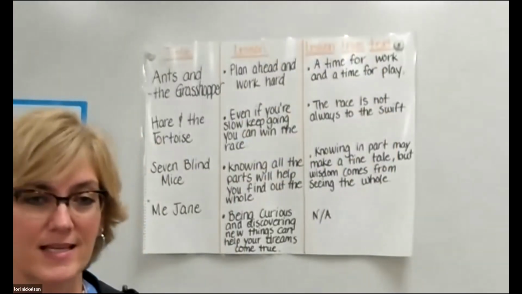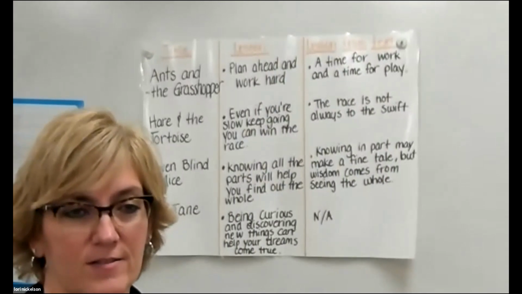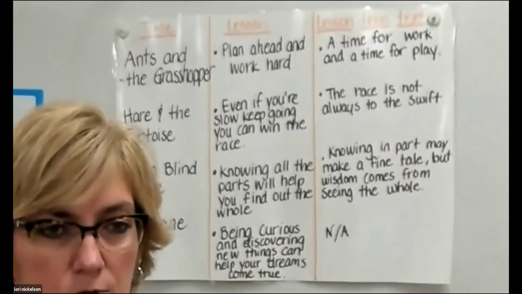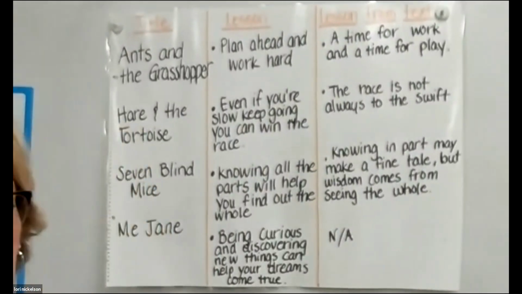So let's look at this chart here. Let me bring it in a little closer. All right, and I'll scoot out of the picture there for a moment so you can see it. Notice it's got title, lesson, and lessons from the text. So this lesson anchor chart tells us the story that we've read and the lesson and what we get from the lesson.